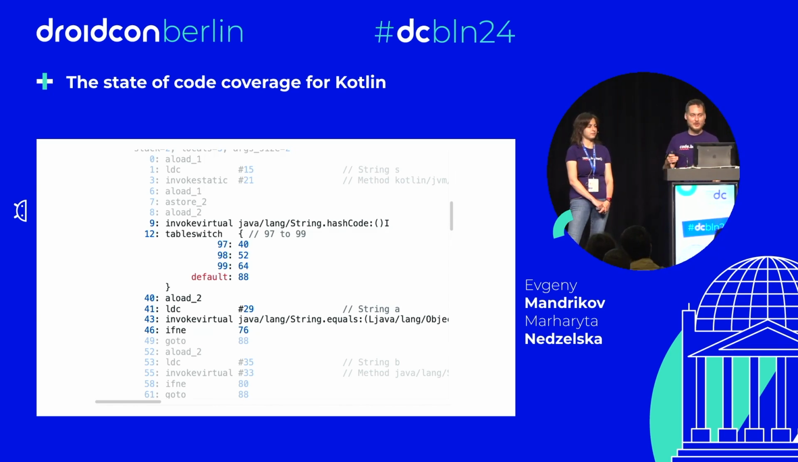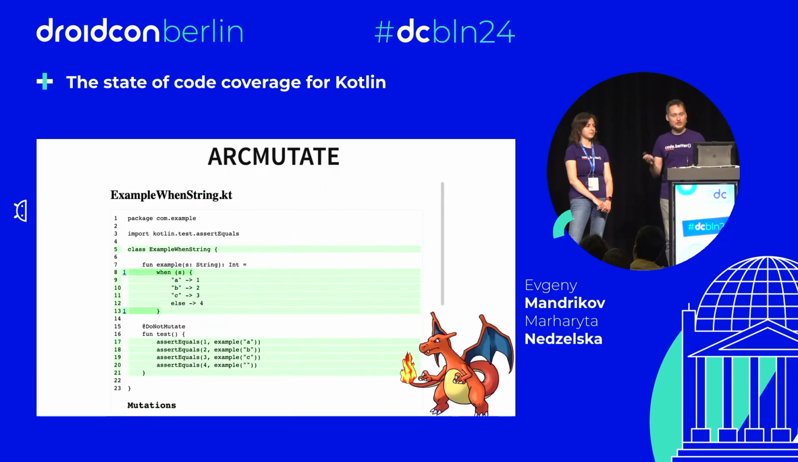And that's exactly what PIT, which also works on the bytecode, complains about: this equality check. PIT tries to modify this equality check, but our test never verified two different strings with the same hash code, and our test passes after such modification. That's the explanation, but don't worry.